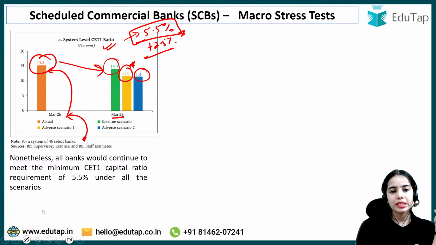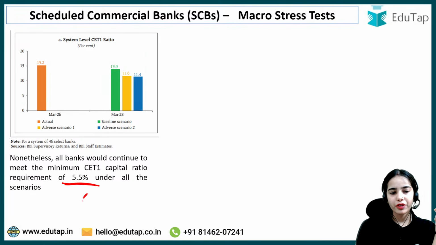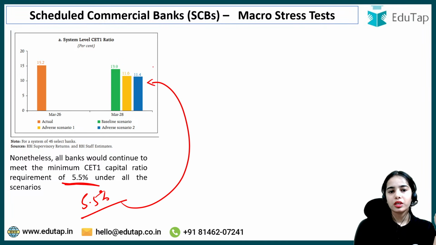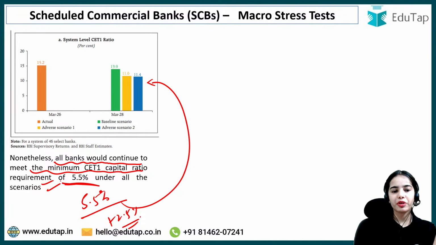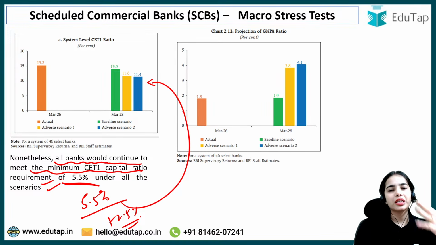But here you can see that the banks will be able to maintain the 5.5% minimum common equity tier 1 ratio as well as the 2.5% buffers. Nonetheless, all the banks would continue to meet the minimum common equity tier 1 capital ratio requirement of 5.5% in all the scenarios. So we are expecting that the banks will be able to maintain good capital.